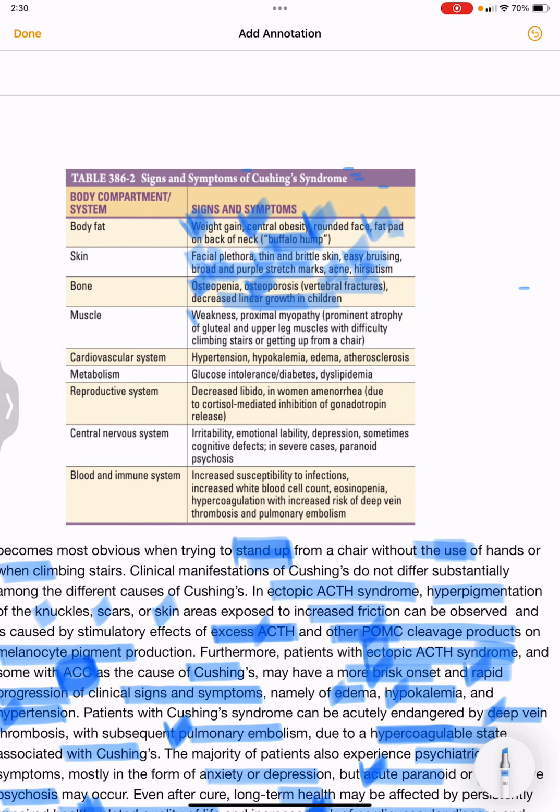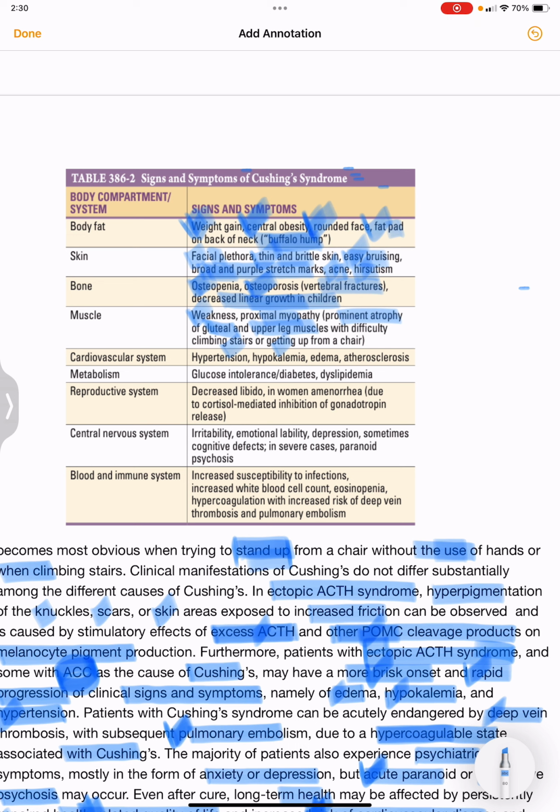Muscle: there will be muscle weakness, proximal myopathy, that is prominent atrophy of the gluteal and upper leg muscles, with difficulty climbing stairs or getting up from a chair.